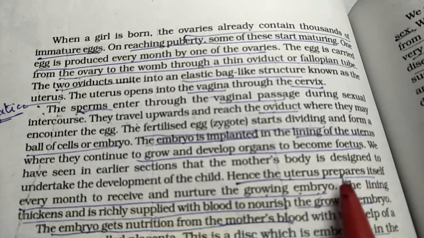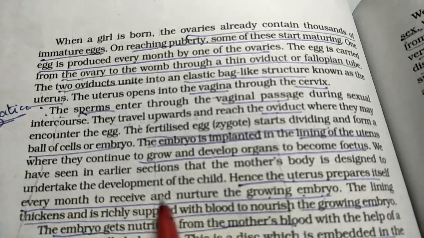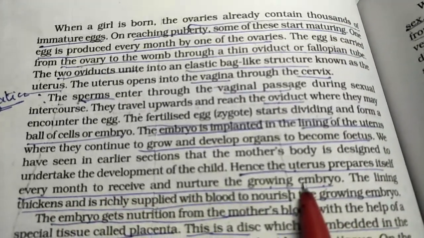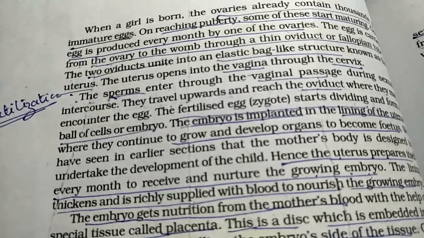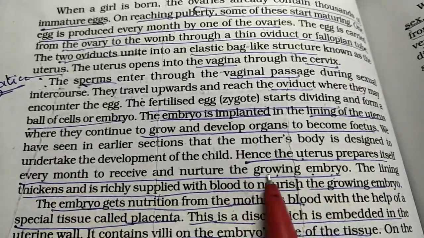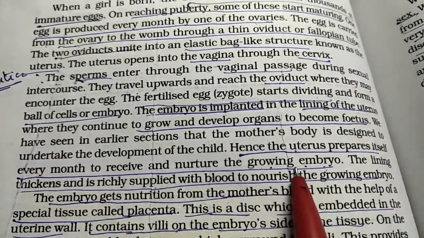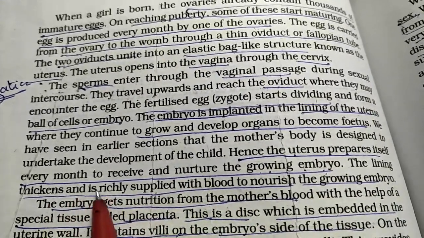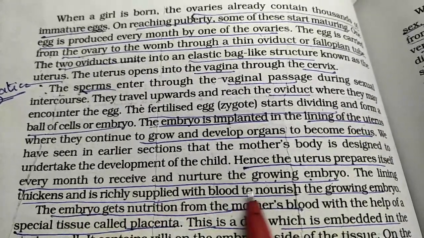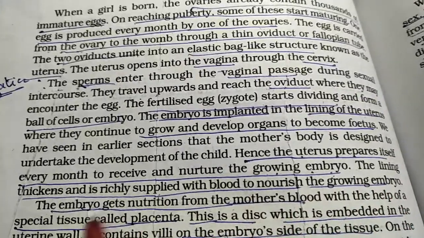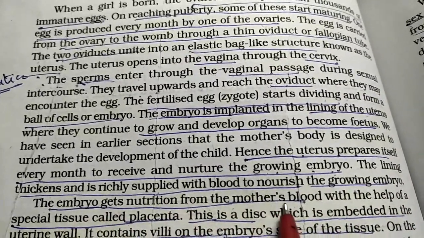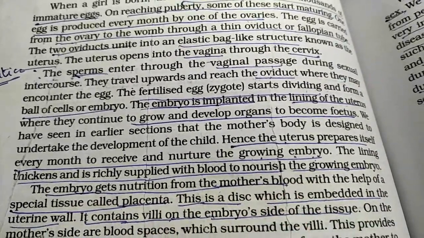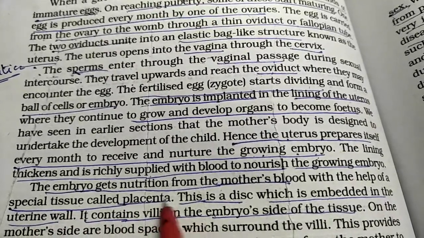Hence the uterus prepares itself every month to receive and nurture the growing embryo. Because the uterus does not know when the implantation is going to occur, every month it is getting ready for this. The lining of the uterus thickens, and it is richly supplied with blood to nourish the growing embryo. This embryo gets nutrition from the mother's blood via a special tissue called the placenta.